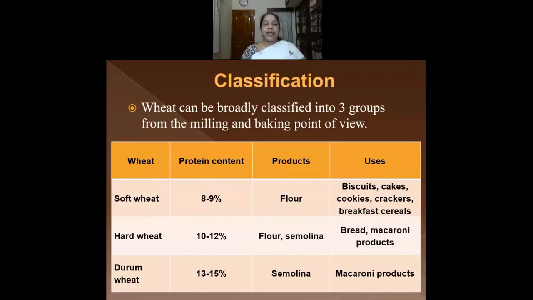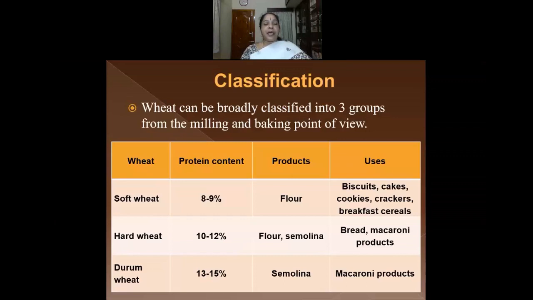The wheat can be broadly classified into three groups from the milling and baking point of view. And they are classified into three types. They are the soft wheat, hard wheat, and the durum wheat. The soft wheat contains 8 to 9% of protein. The product that is produced from the soft wheat is the wheat flour. And this wheat flour is used in the preparation of biscuits, cakes, cookies, crackers, and the breakfast cereals.